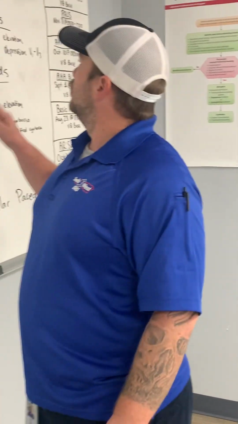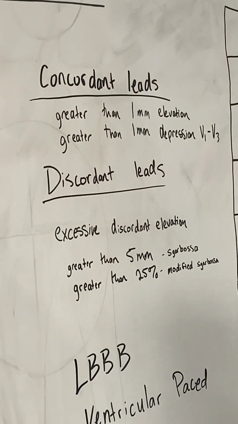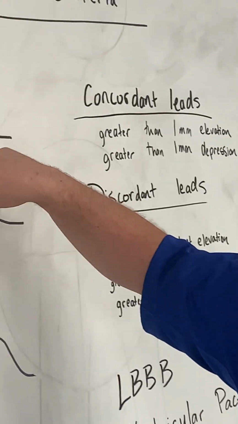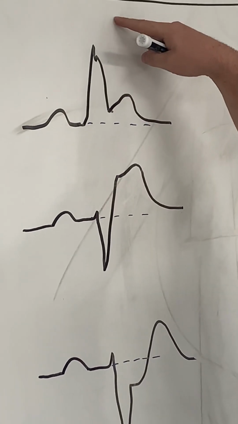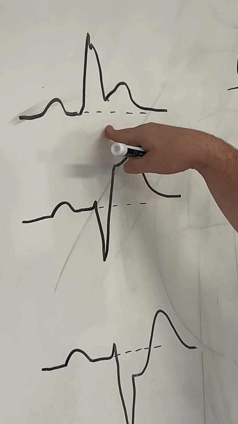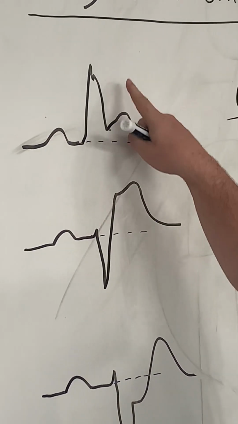So, if you look in your concordant leads, that's going to be your leads where your complex is in the same direction as your elevation or depression. So if you're looking at elevation, your concordant lead would be a positive deflection.